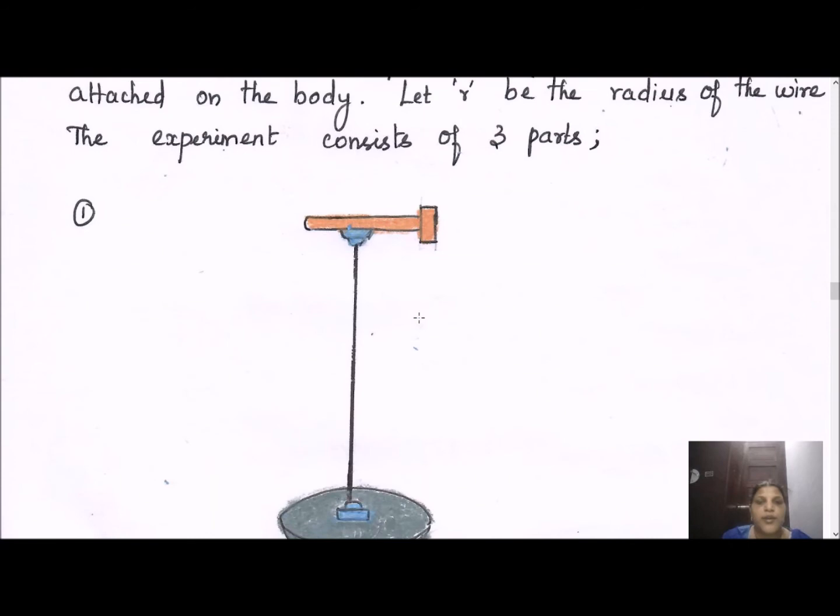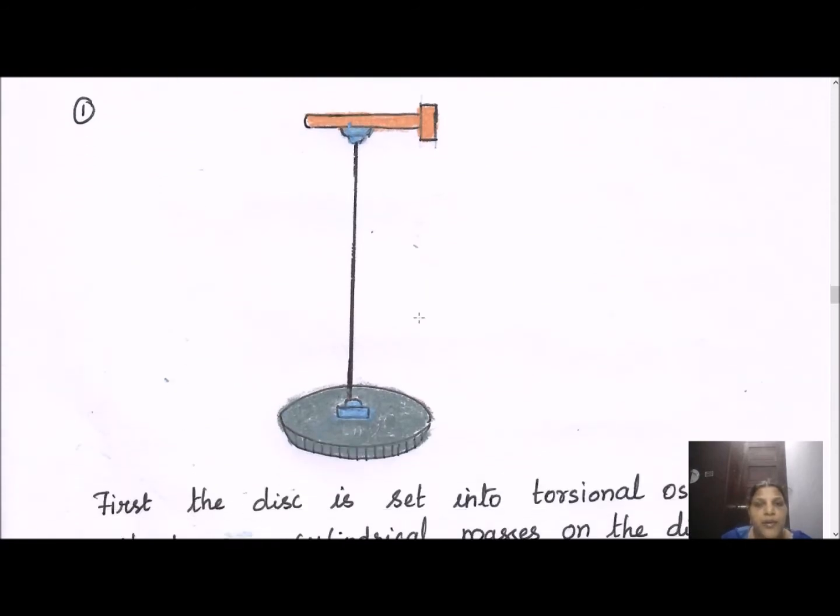The next one we are going to study is about the torsion pendulum. A torsion pendulum consists of a rigid support from which a thin metal wire is attached on one end, and to its free end a circular disc is attached. This disc is set into torsional oscillations, or it is turned such that there is a twist along the axis of the wire. In the last derivation, we have seen the expression for couple per unit twist of the wire. Now we are going to perform torsional oscillations.